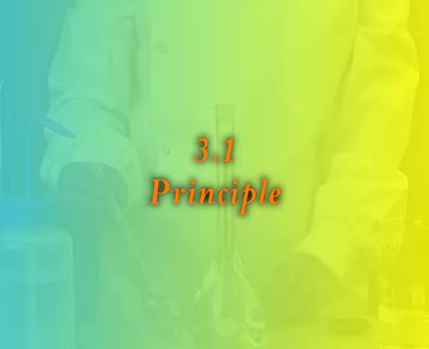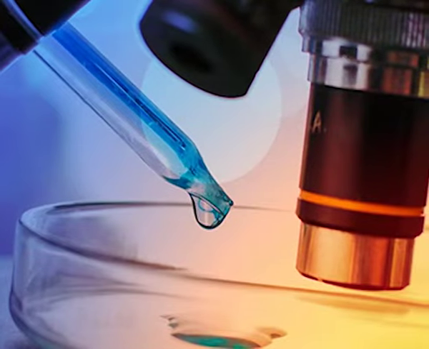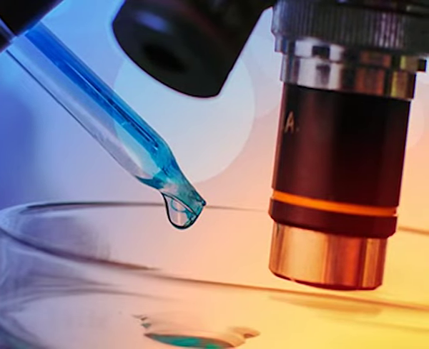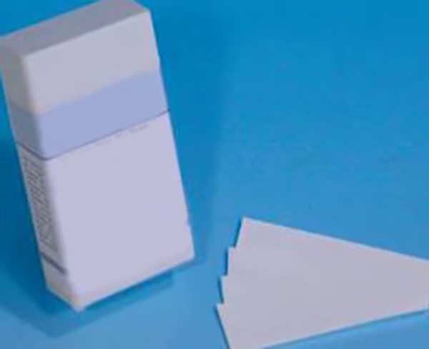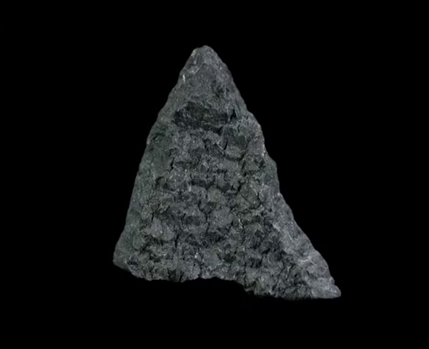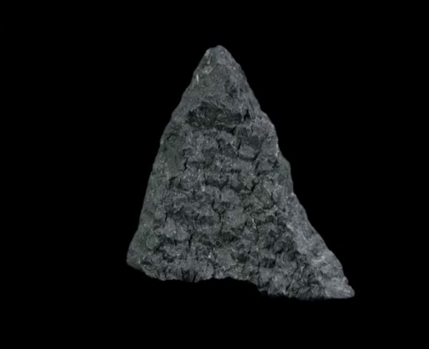Principle behind limit test of arsenic. The pharmacopoeia test is based on the fact that arsenic in the arsenious state can be easily reduced to arsine gas. When this gas is passed over mercuric bromide paper, it produces a stain which ranges in color from yellow to brown, the intensity and length of which are proportional to the amount of arsenic.